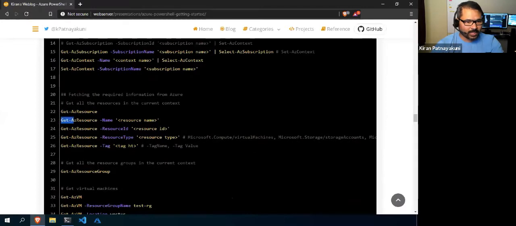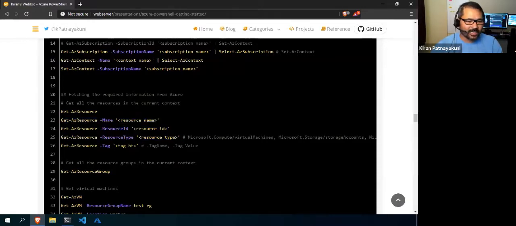Even you can filter by using the tags. Suppose you want to filter some resources by its tag. This is the main reason we use Get-AzResource. It all depends on the situation, but these are used based on the situation and need.